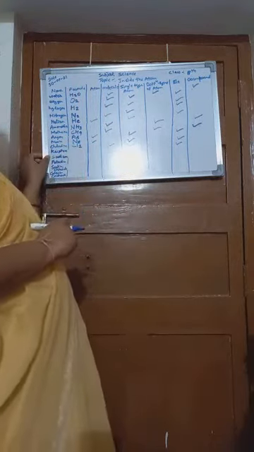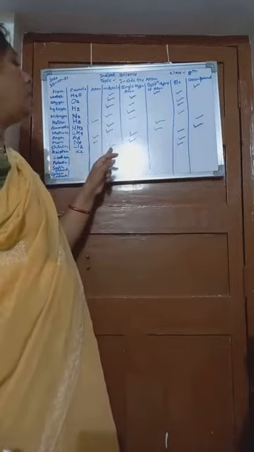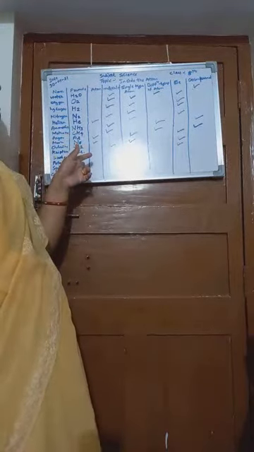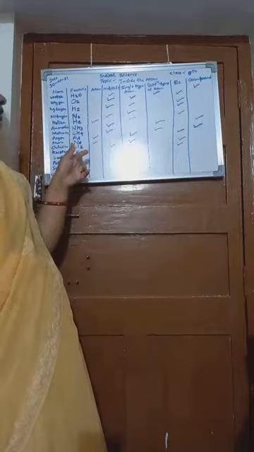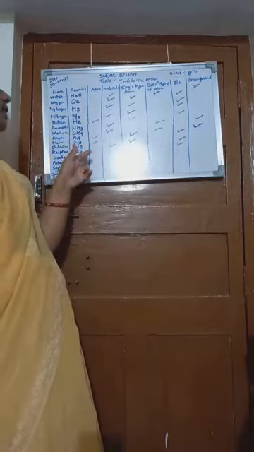Next is krypton. The formula is Kr. Then tell me whether it is atom or molecule. From this formula, it is seen that it is an atom.